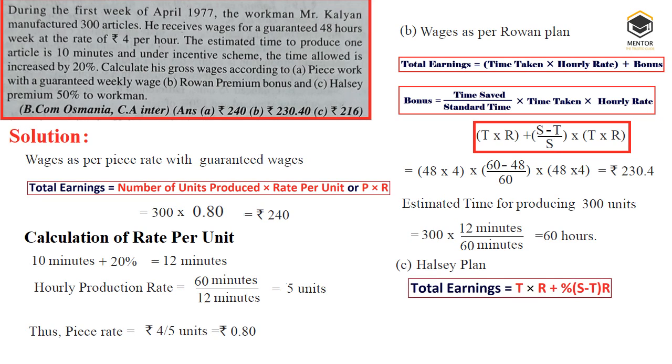Then next, the Halsey premium plan we need to calculate. Halsey's formula: total earning is equal to T into R plus percentage of S minus T into R. In this question the percentage given is 50%. So when you simplify, T into R is 48 into 4 plus 50% of 60 minus 48 into 4. When you further simplify, 192, that is 48 into 4, plus 50% of 60 minus 48, that is 12, which is 192 plus 24. So we'll get the answer 216.